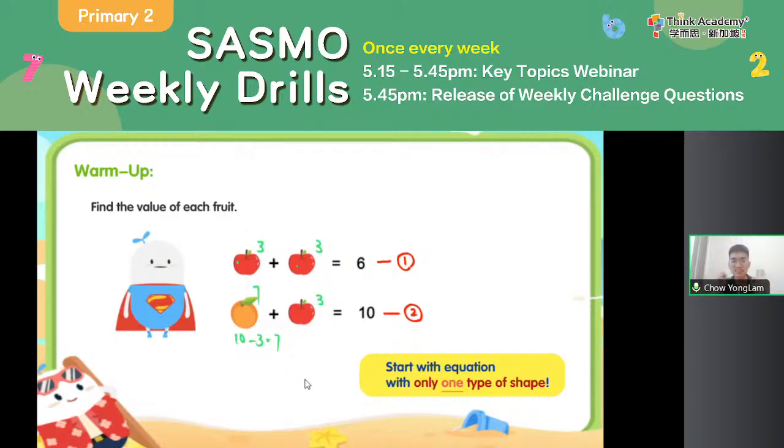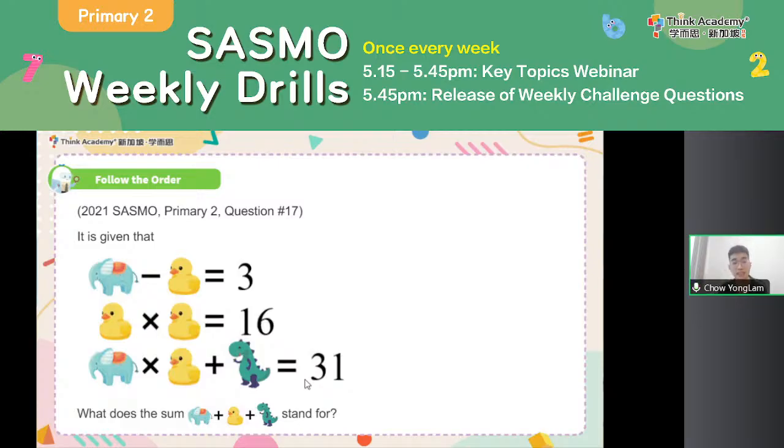Okay, so this is sort of a simpler question. Let's take a look at a real SASMO primary 2 question now. It is given that I have an elephant, a duck, and a dinosaur. What is the sum of these three unknown values?